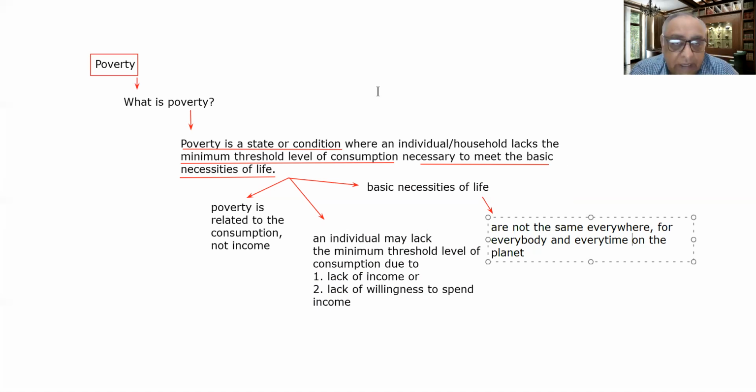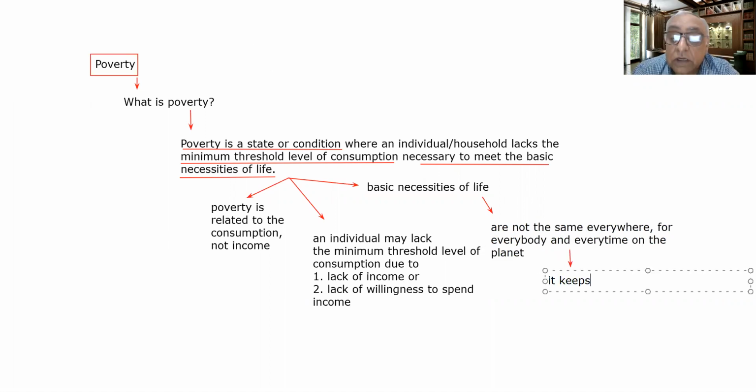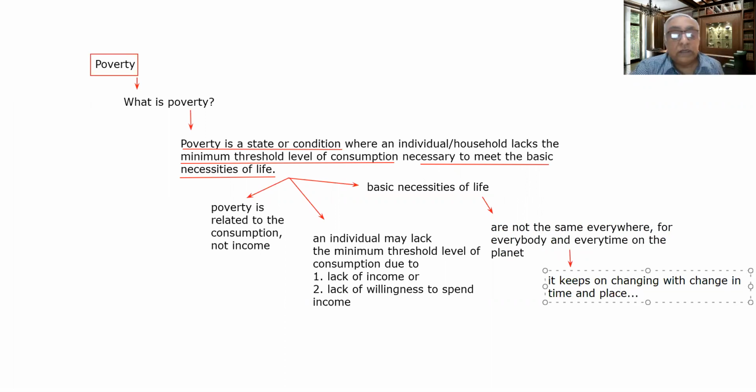So that is why we can say basic necessities of life is not a static phenomenon. It keeps on changing with change in time and place. So this is an important thing.